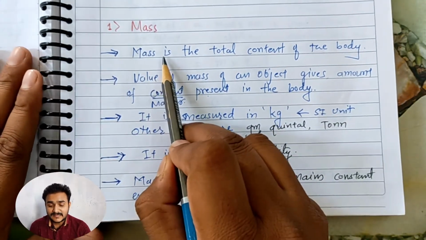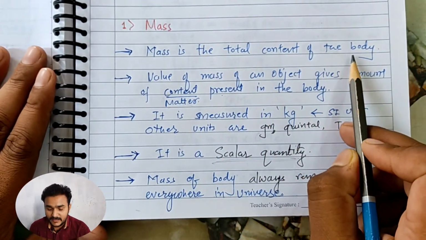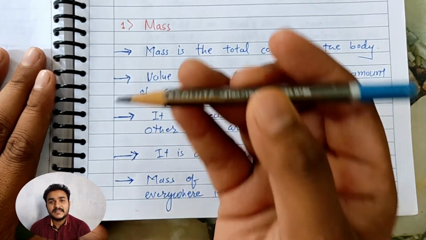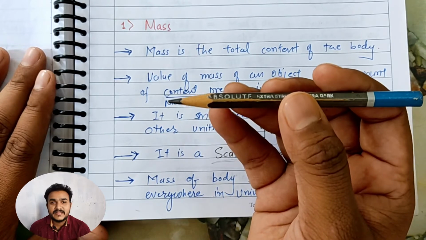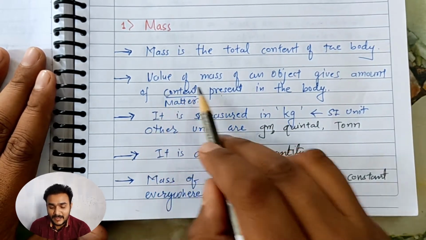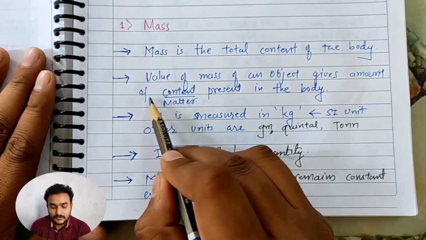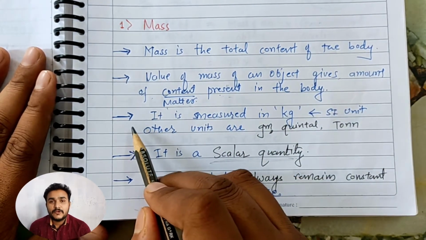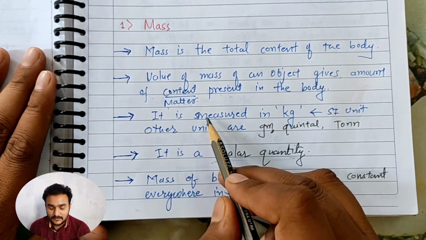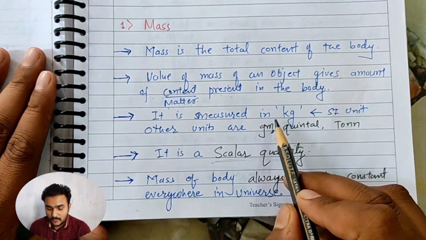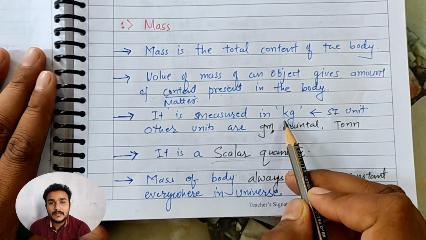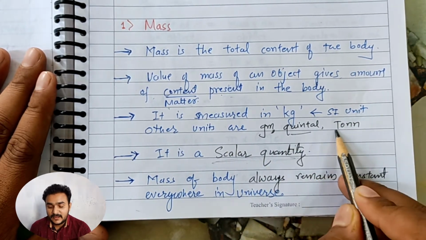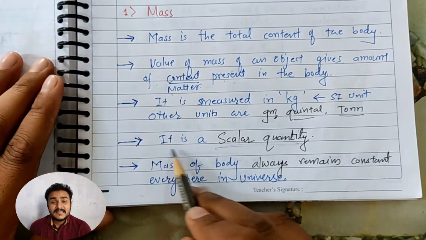So mass is the total content of the body. The amount of matter present in the body is given by the physical quantity mass. The value of mass of an object gives the amount of matter present in the body. To measure the mass present in this body, we use kilogram as the SI unit. Other units are gram, quintal and ton. It is a scalar quantity.